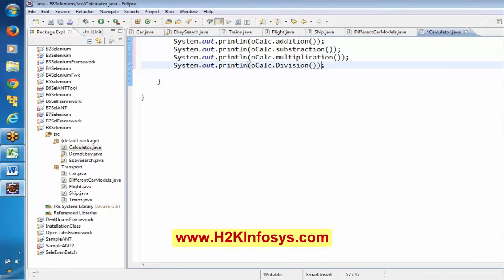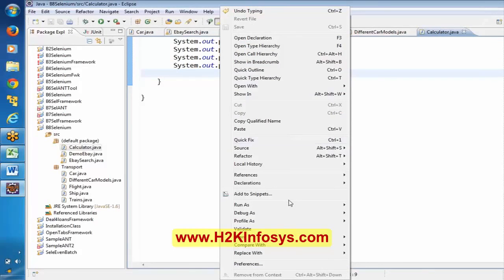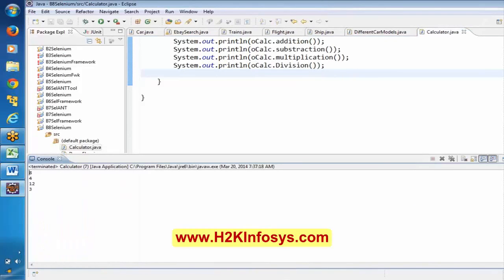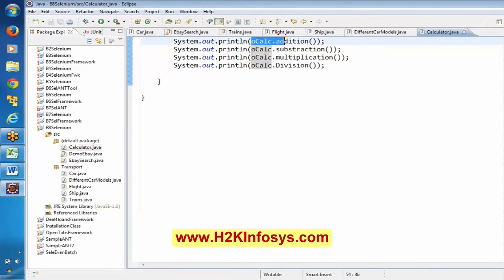Give me a minute. Sorry. Now let me try to execute this. Can you all observe here? It's giving the same output. So basically this highlighted part is going to contain the output.